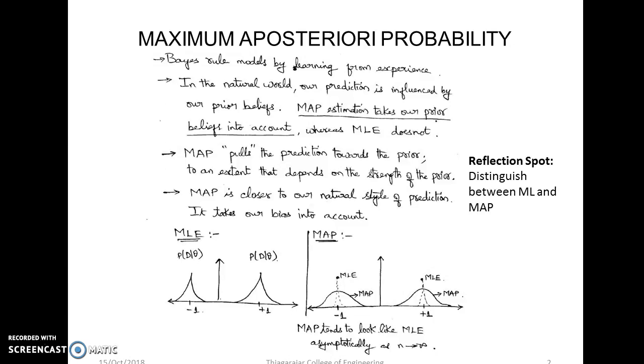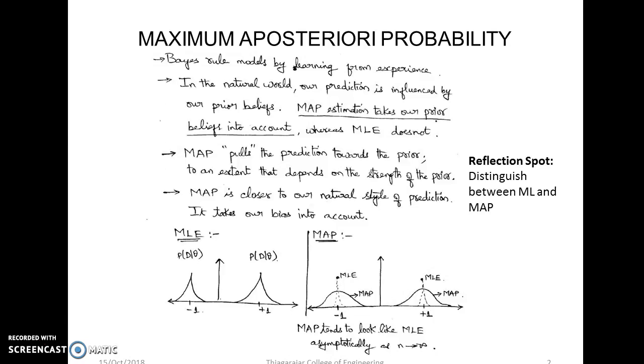From experience we will have some clues, and with the clues we decide which type of sequence the incoming signal favors. In the natural world, our prediction is influenced by our prior beliefs. MAP estimation takes our prior beliefs into account, whereas MLE does not. Maximum a posteriori probability pulls the prediction towards the prior to an extent that depends on the strength of the prior. MAP is closer to our natural style of prediction. It takes our bias into account.